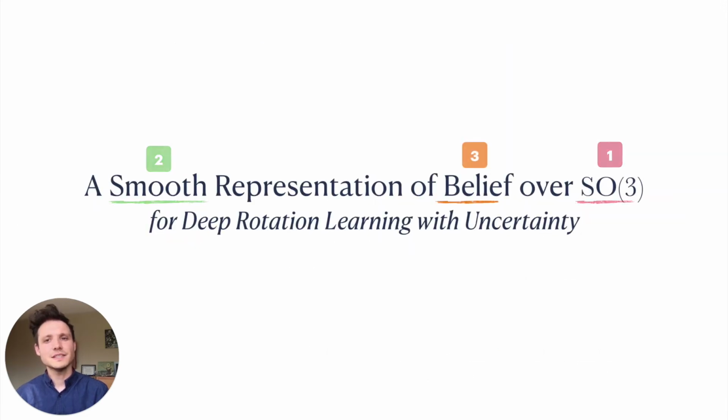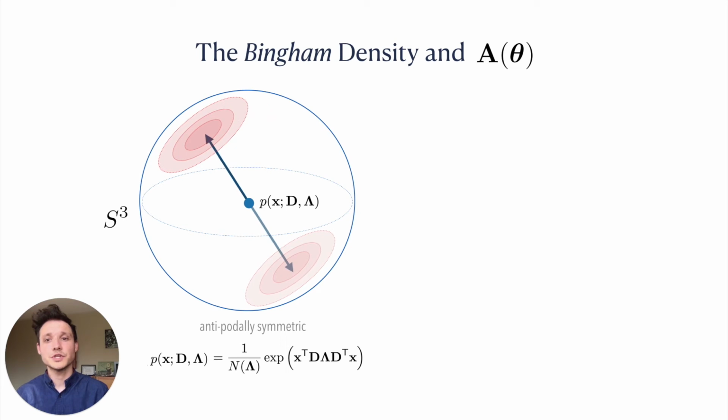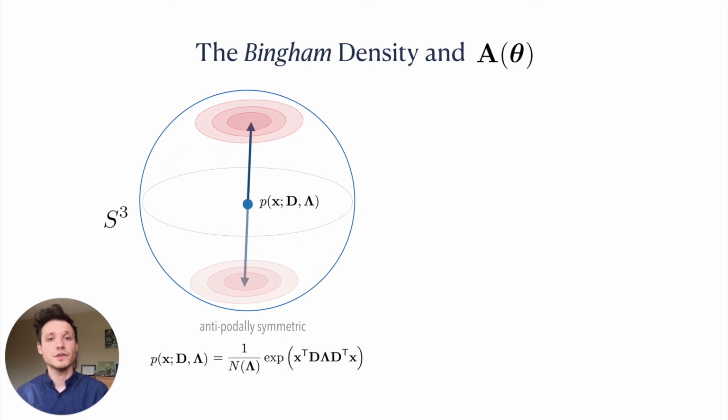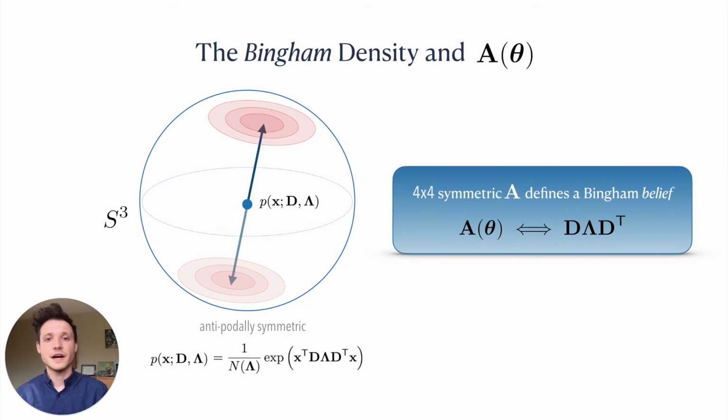Next, in what sense is our representation a belief? Well, consider the Bingham distribution, which can be used to define antipodally symmetric probability densities on the unit sphere in any dimension. Serendipitously, our symmetric matrix A defines a Bingham distribution over the three-dimensional unit quaternion sphere. This allows us to interpret our representation as encoding a belief over SO3.